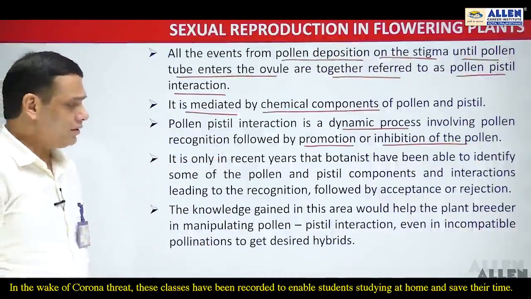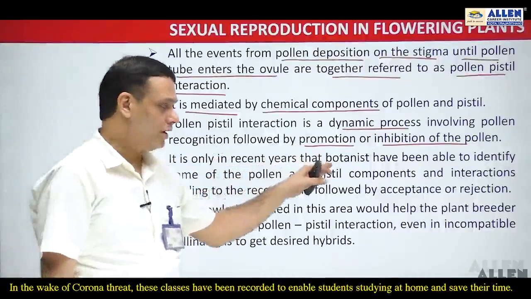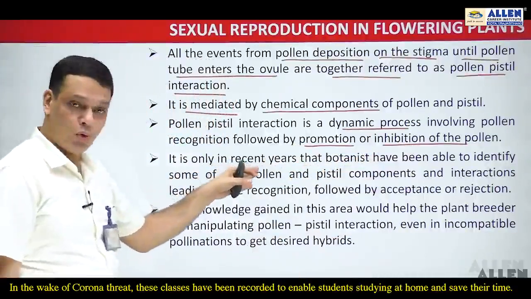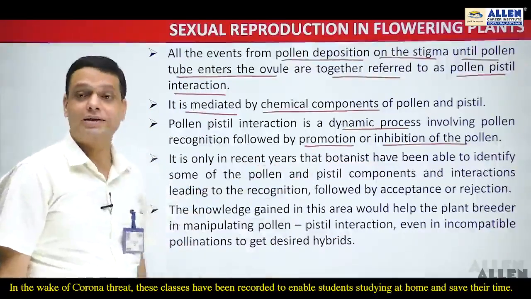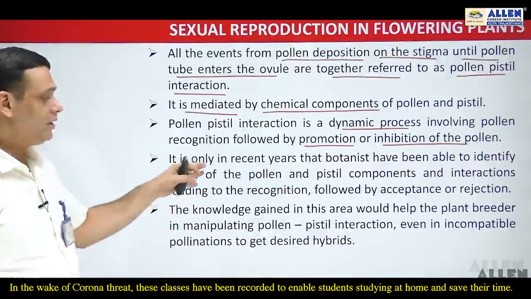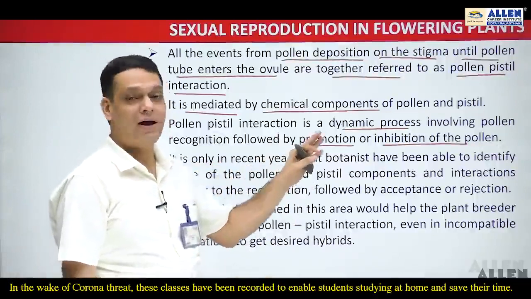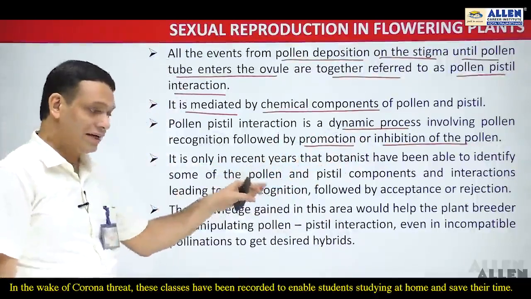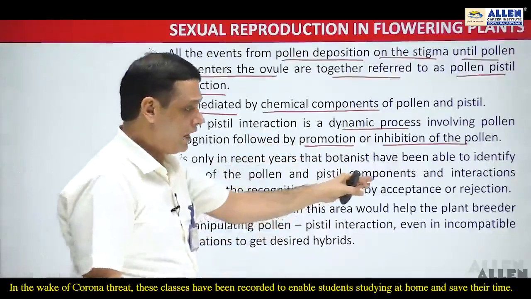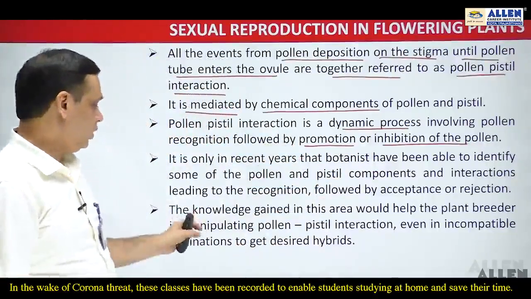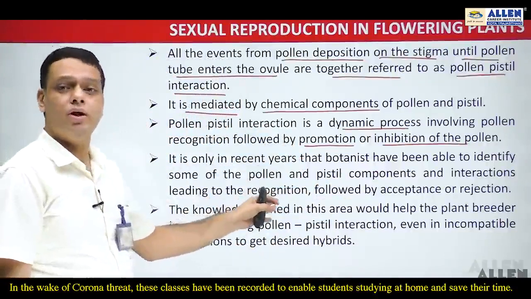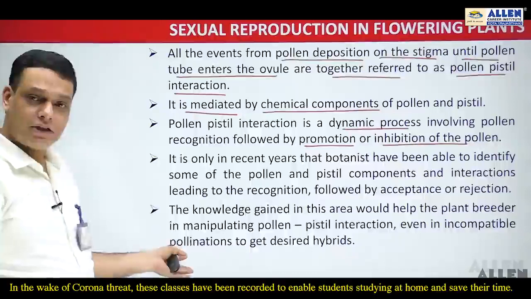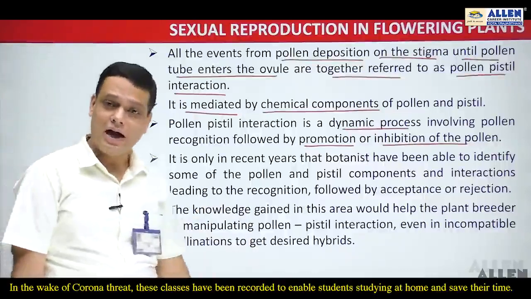It is only in recent years that botanists have been able to identify some of the pollen and pistil components and their interactions, leading to recognition followed by acceptance or rejection. The knowledge gained in this area would help plant breeders in manipulating the pollen-pistil interaction, even in incompatible pollinations, so as to get the desired hybrids.